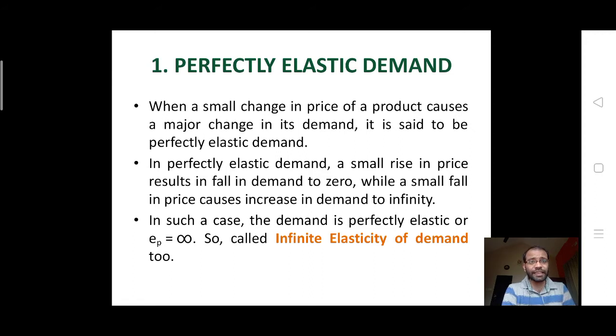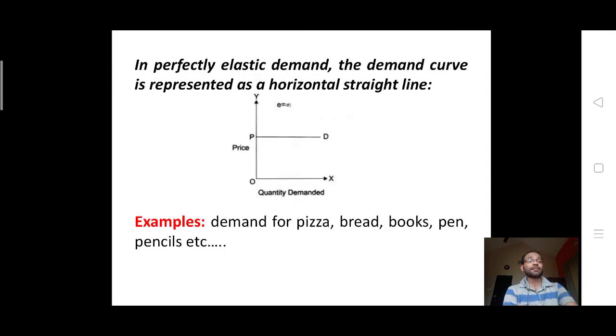In a perfectly elastic demand, a small rise in the price results in a fall in demand to 0, while a small fall in the price causes an increase in the demand to infinity. In such a case, we find the demand is perfectly elastic, or EP is equal to infinity. Hence, we can again call this infinite elasticity of demand.